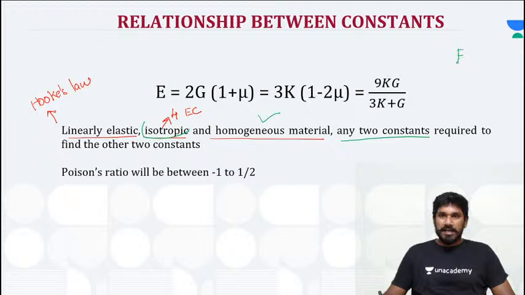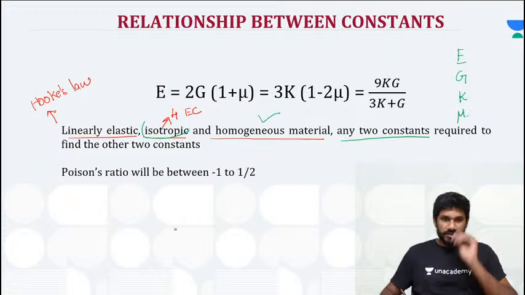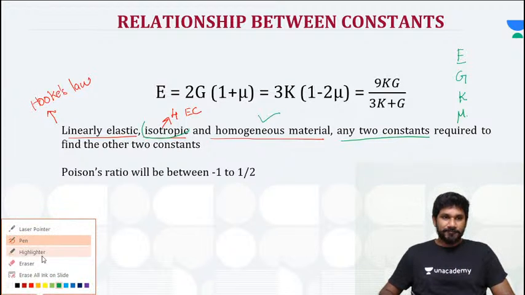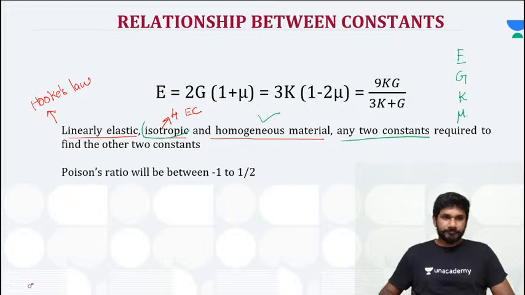There are 4 elastic constants, that is Young's modulus, rigidity modulus, bulk modulus, and Poisson's ratio, where if you know rigidity modulus and Poisson's ratio, you can find the Young's modulus.